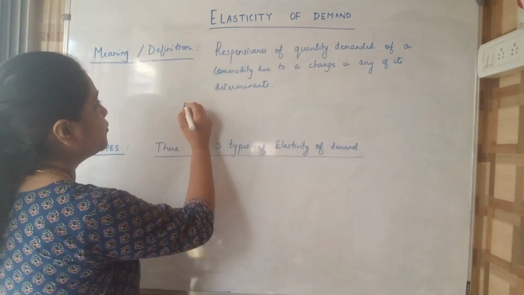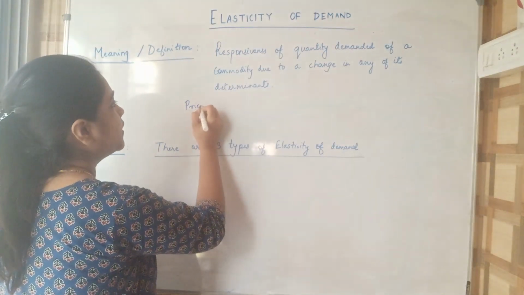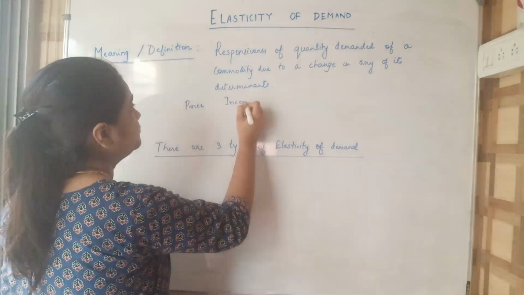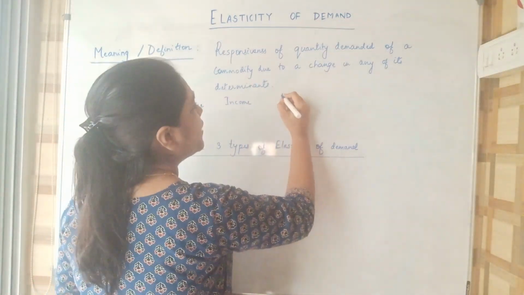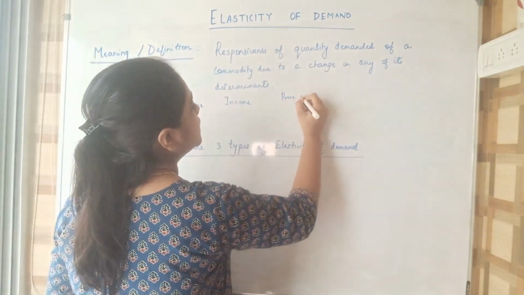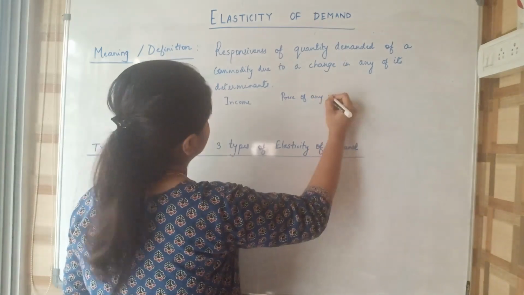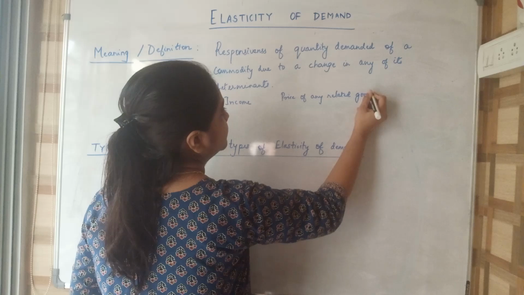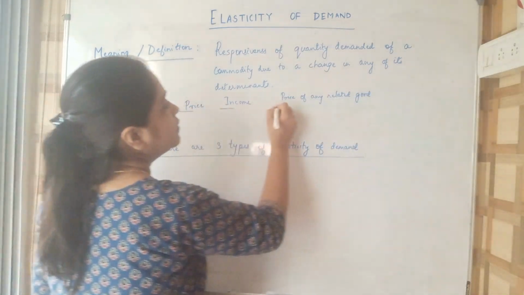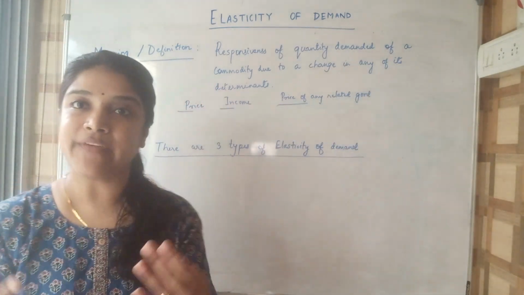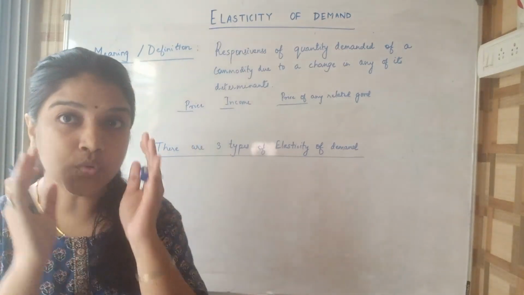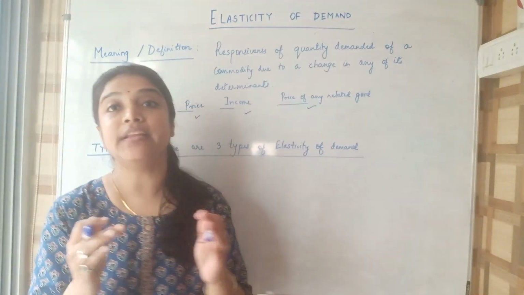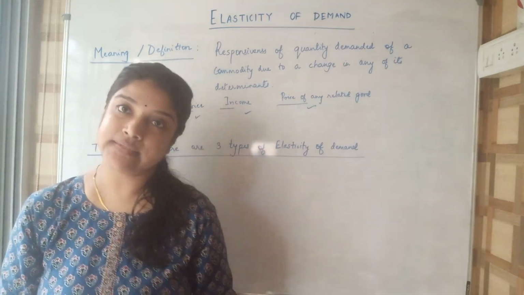It could be price, it could be income, it could be price of any related good. So there are various factors, but we are mostly focusing on these three factors: price, income, and price of related goods in elasticity of demand.